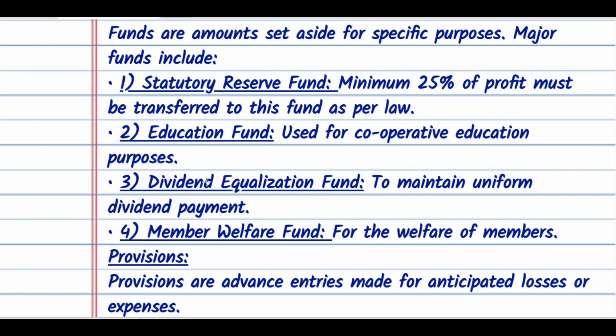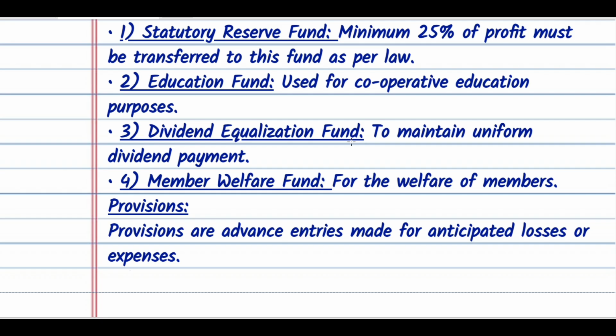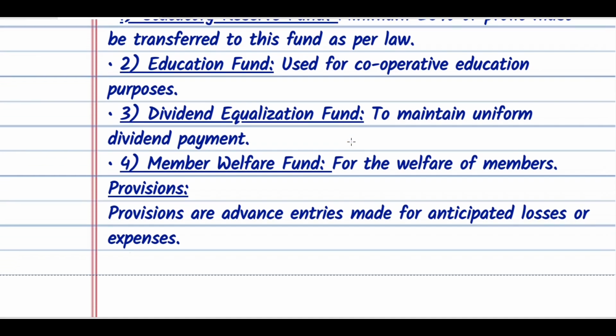Number 2, educational fund, used for cooperative education purposes. Number 3, dividend equalization fund, to maintain uniform dividend payments. Number 4, members welfare fund, used for the welfare of members. So these are the types of funds.